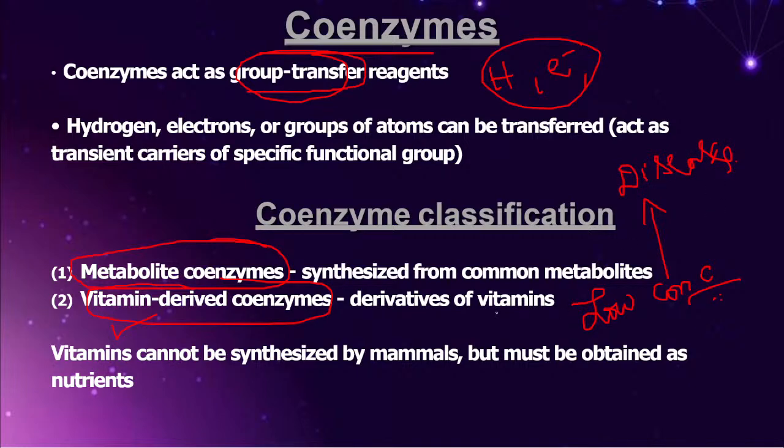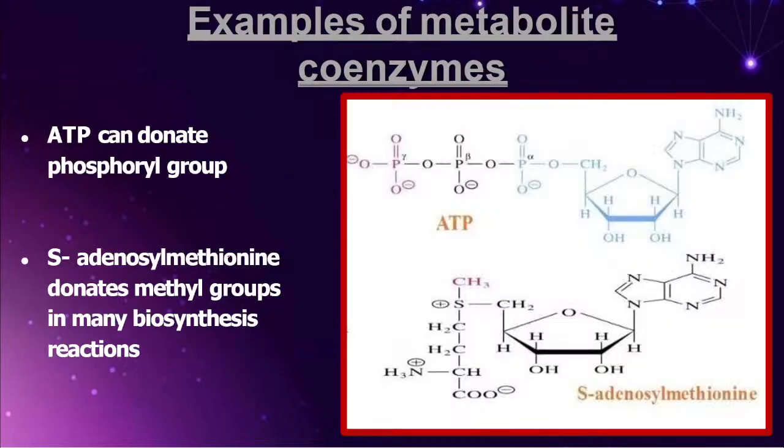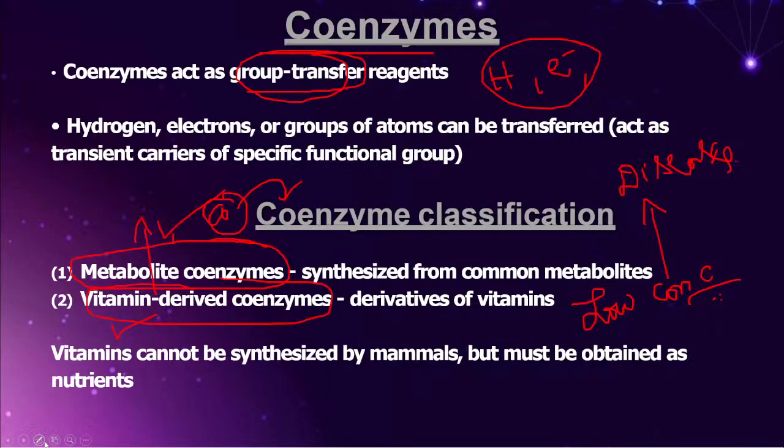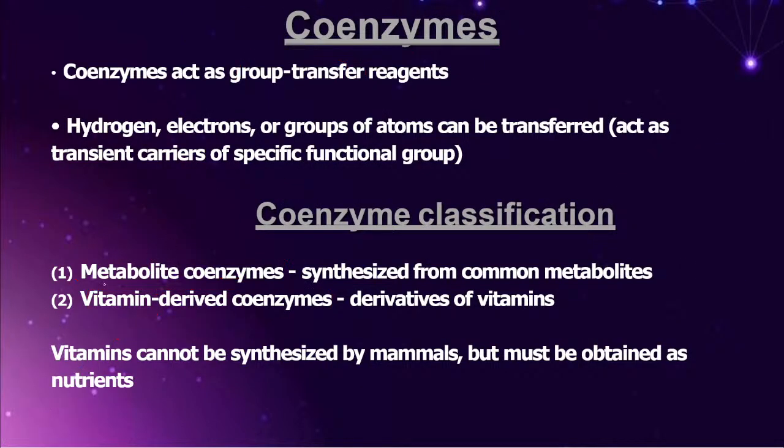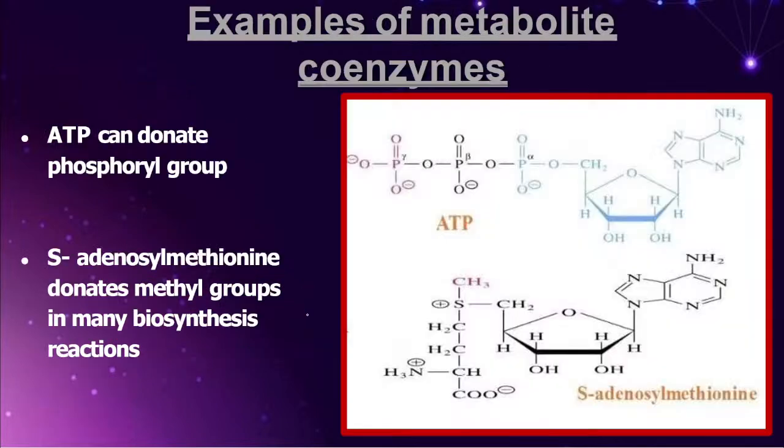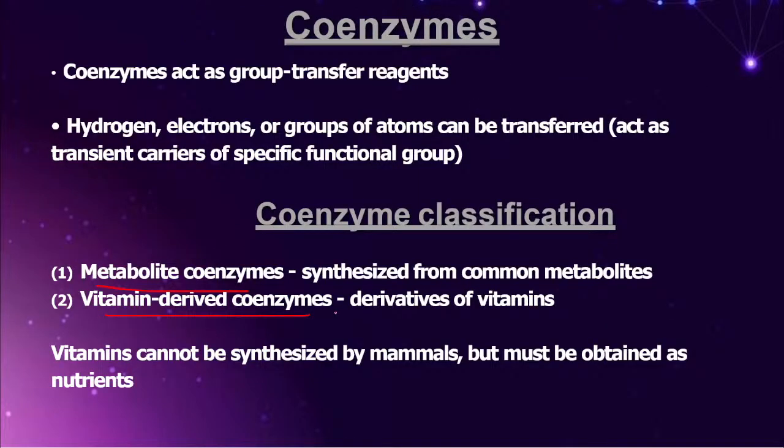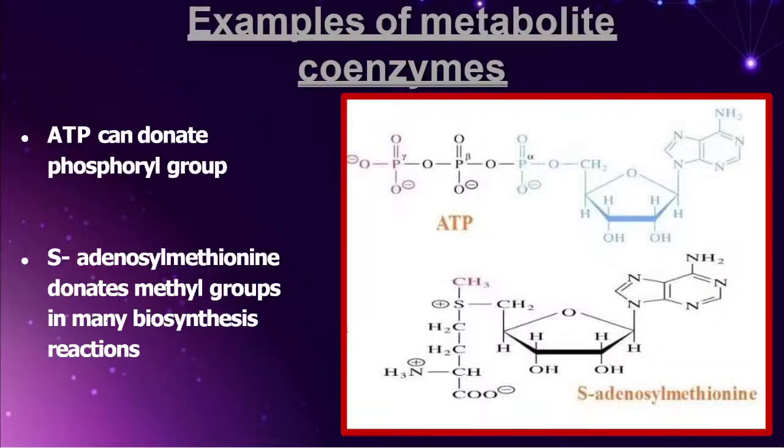So the point you have to remember: even though vitamins are required in low concentration, they have a significant importance in our body, because most of the enzymes depend on vitamins. Why? Because vitamins act as a coenzyme for that particular enzyme to become active. Look into the picture. Here I have given you two types of classification: one is metabolite coenzyme, one is vitamin derived coenzyme. Every student has to remember both. Let me tell you the examples of metabolite coenzymes. Remember all the examples without fail.